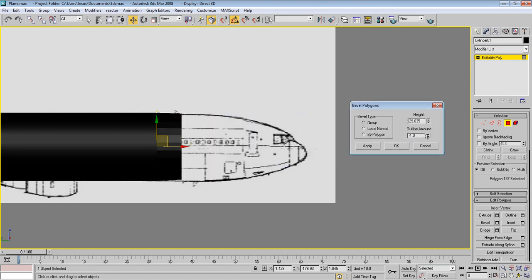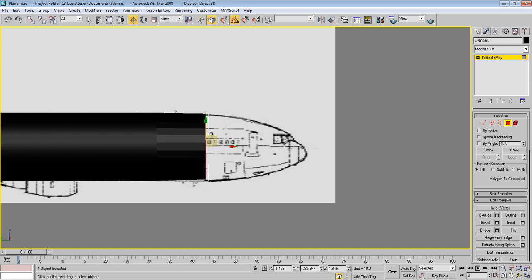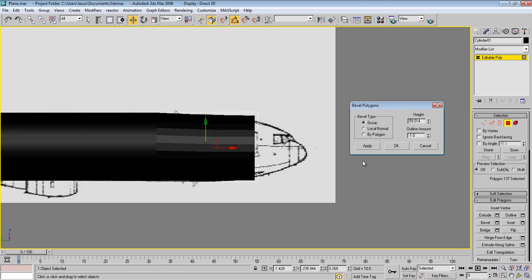Go to like this line here, press OK, and we need to adjust this to like there. Make another one. You can see this line here.